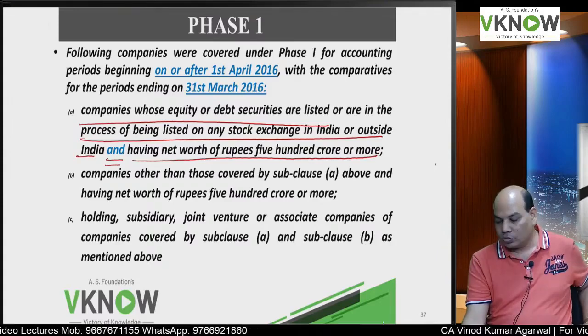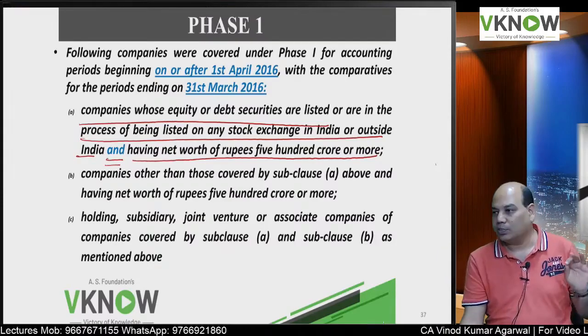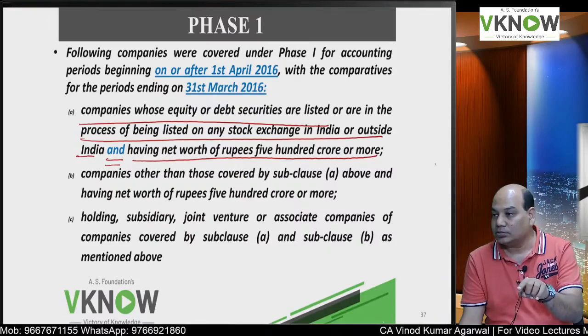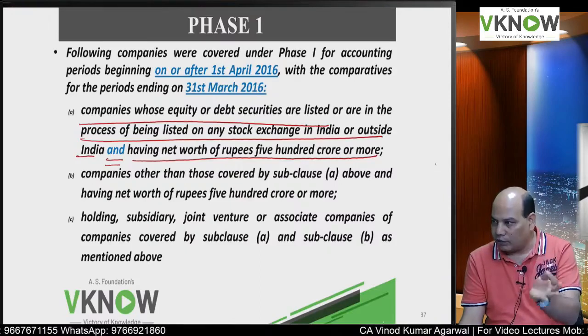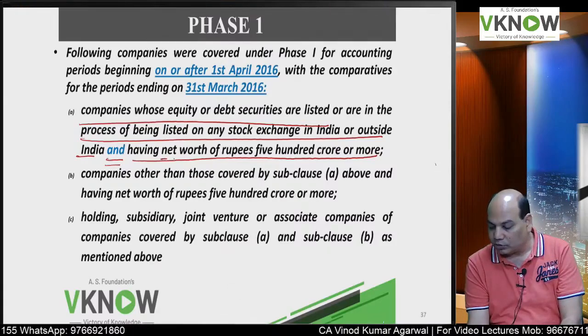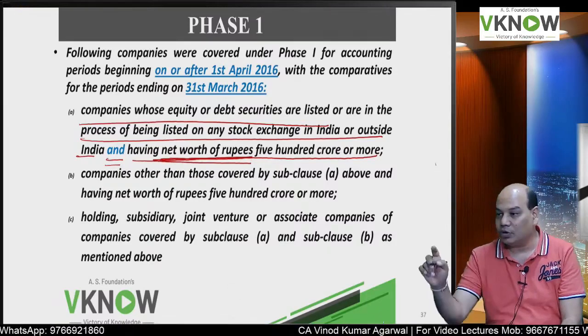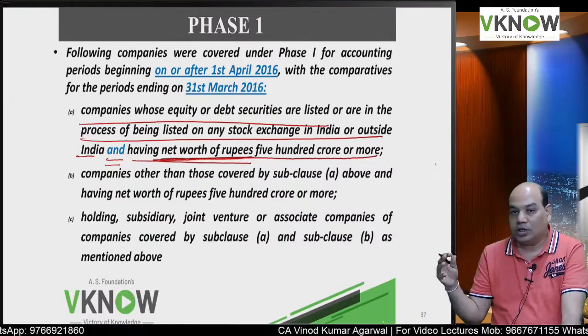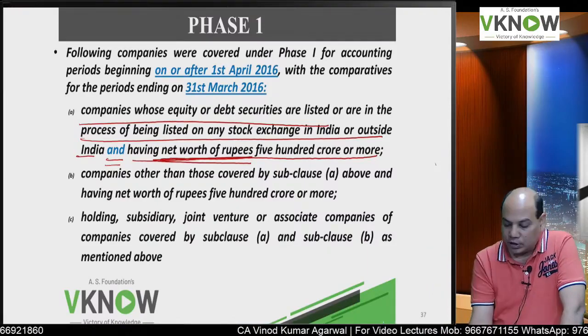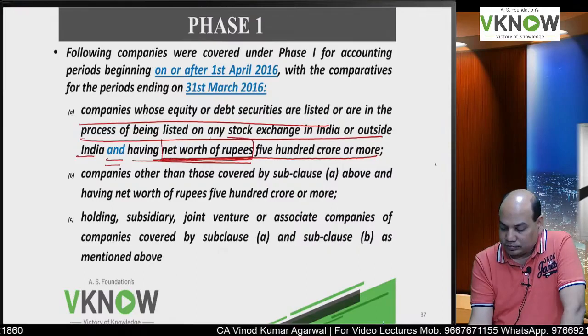So listed or in the process of listing, plus it should have net worth of 500 crore or more. We have to check on which date net worth will be calculated. For that there is another discussion. I will tell you that. That is pending from my side.